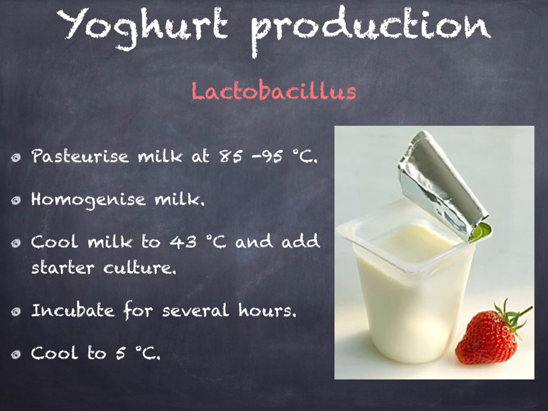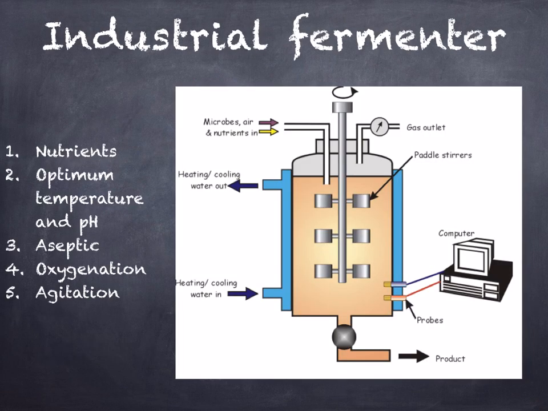Before a starter culture containing lactobacillus is added, the milk must be cooled to 43 degrees to prevent the bacteria being killed. Once the yogurt has been produced, it is kept in a fridge at 5 degrees to limit the growth of microorganisms that would make it go off.